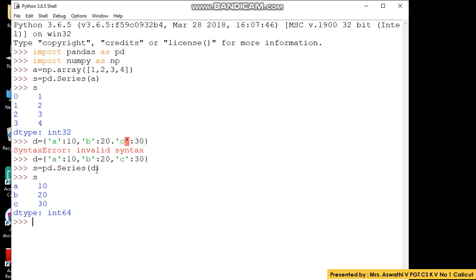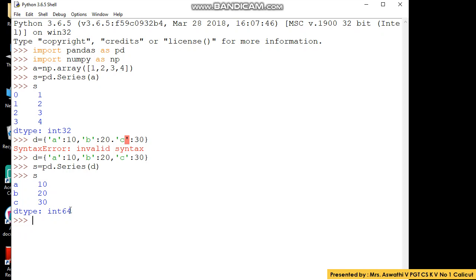I have not mentioned an index value, but you can see the index values are the key values that we have given in the case of the dictionary. a, b, c were our keys, and this a, b, c has come as the index in this series. Please take care of the data types also. Here the default data type, we have not mentioned a data type, is given as int32. Here the data type is given as int64. It depends upon the values that we are giving.